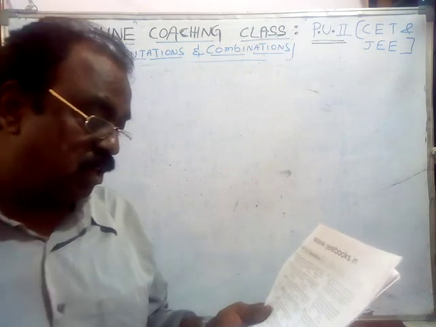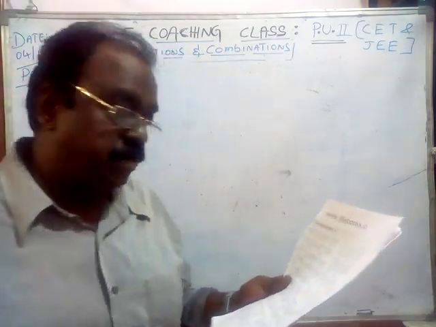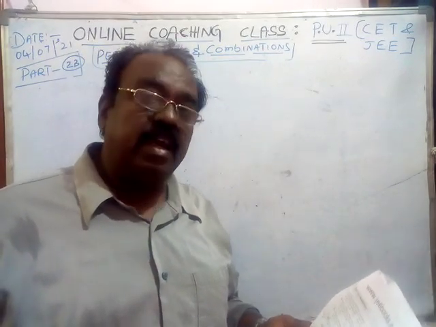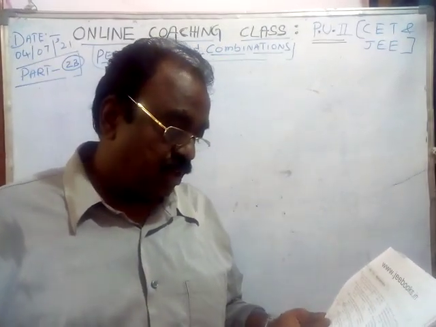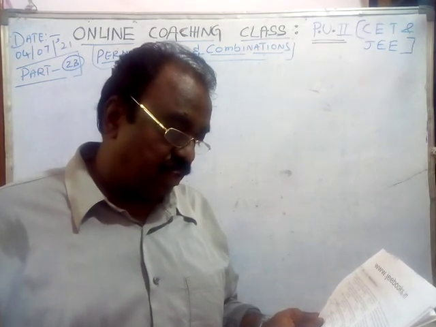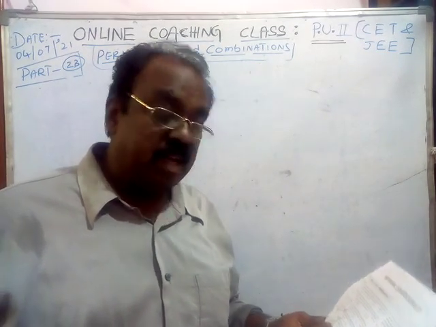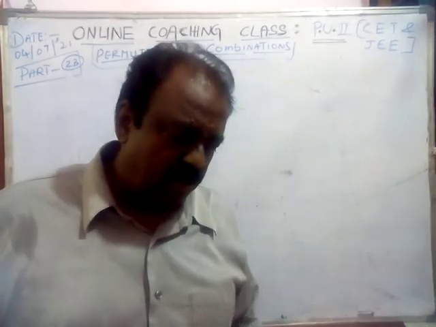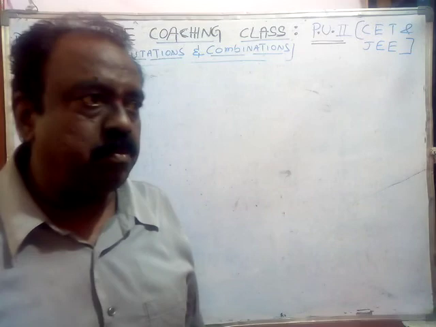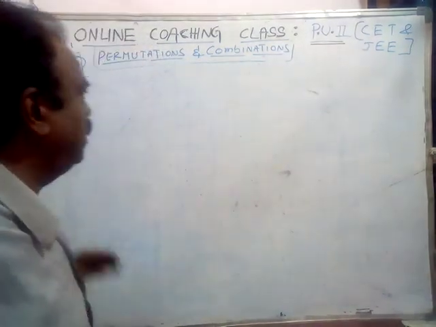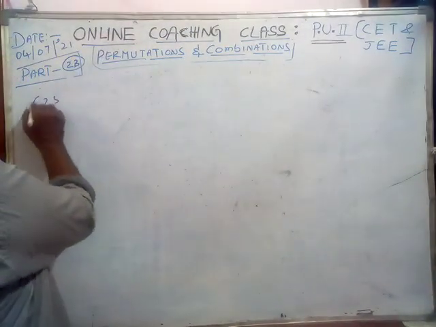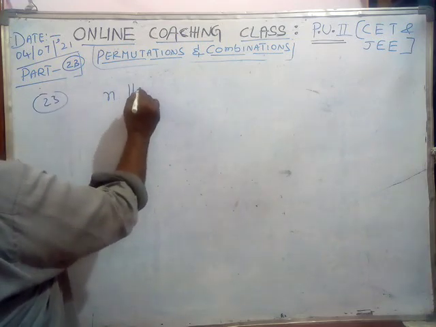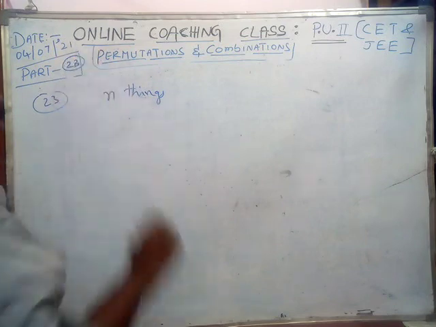In that 23rd problem, find the number of permutations of n distinct things by taking r things, in which particular things must occur together. Particular things must be there. Okay? A particular thing means that it must be there. You see, it is a different problem. Please observe me. N different things are there.